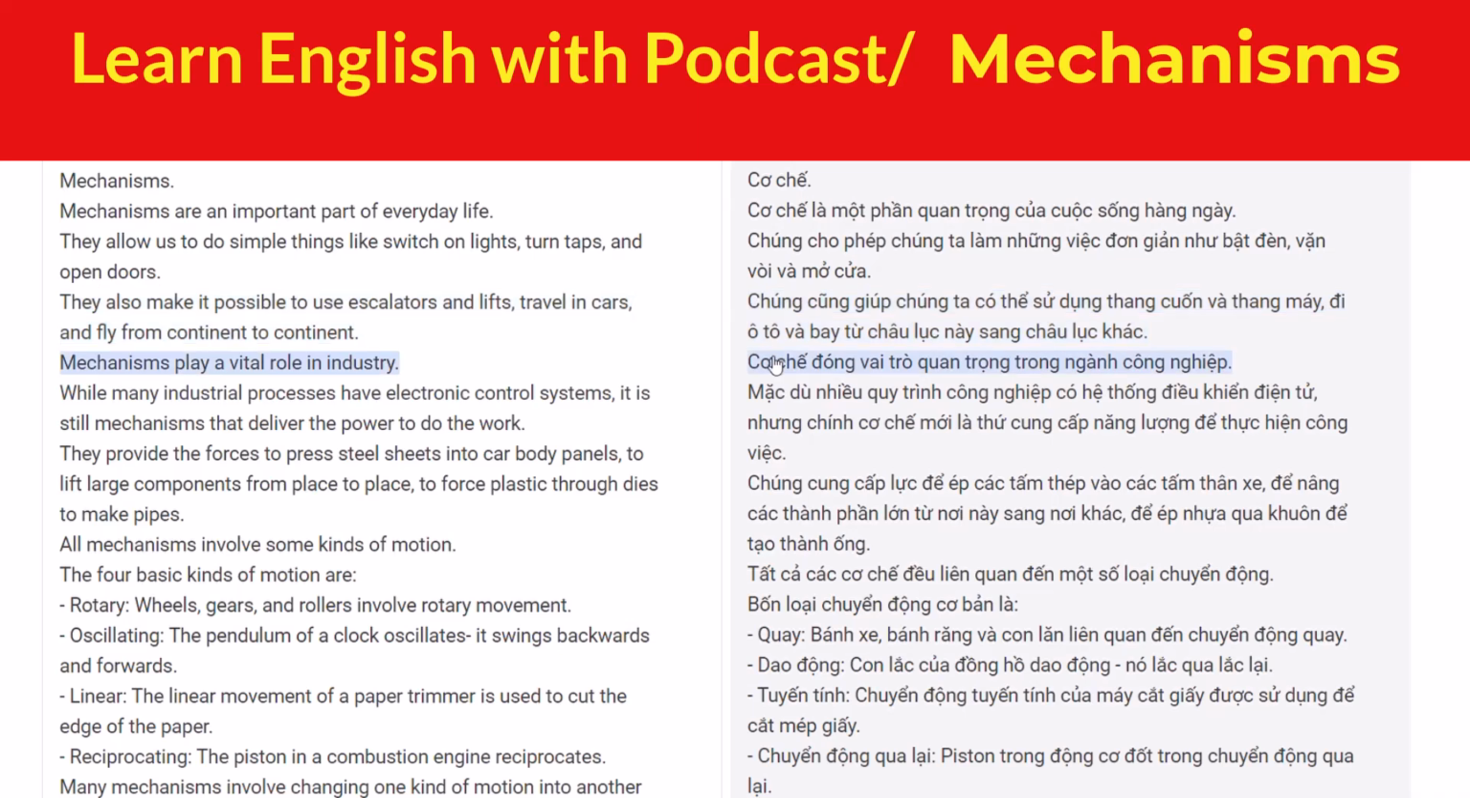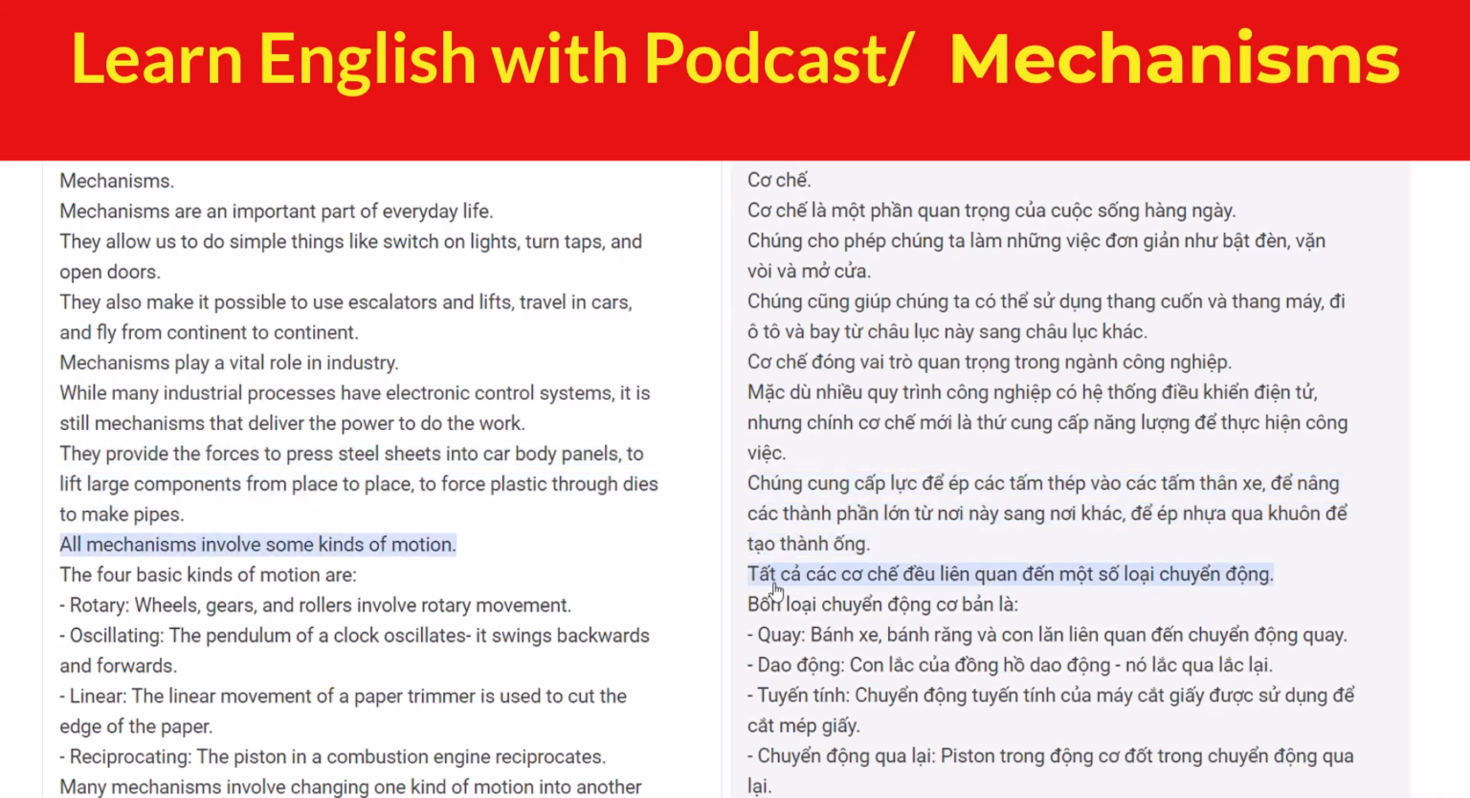Mechanisms play a vital role in industry. While many industrial processes have electronic control systems, it is still mechanisms that deliver the power to do the work. They provide the forces to press steel sheets into car body panels, to lift large components from place to place, to force plastic through dies to make pipes.